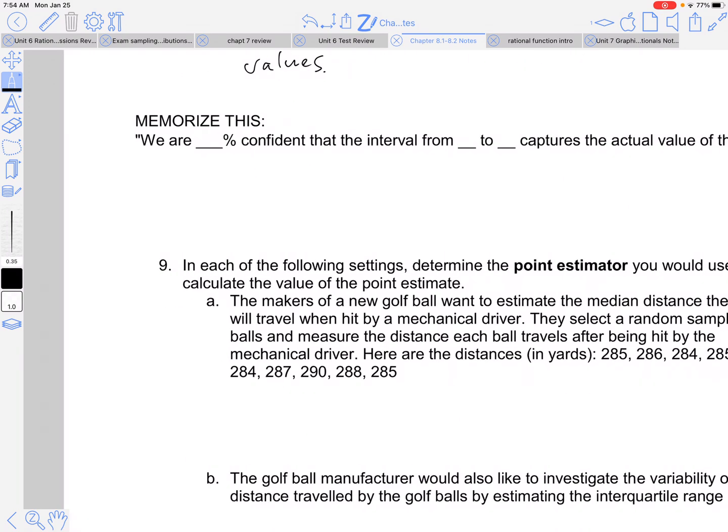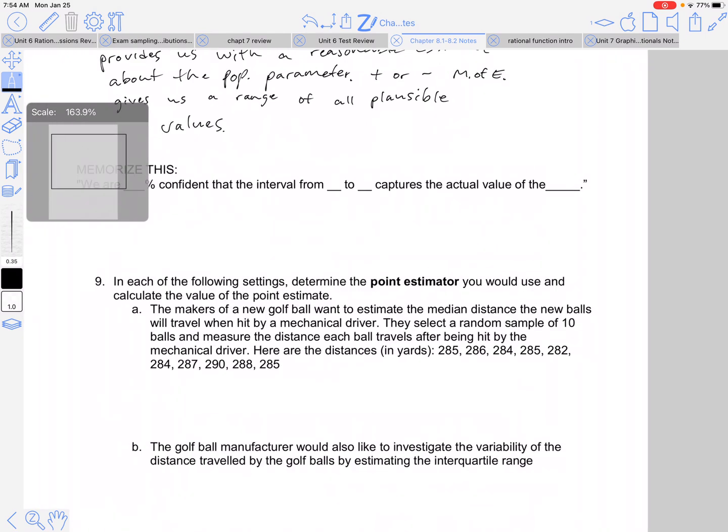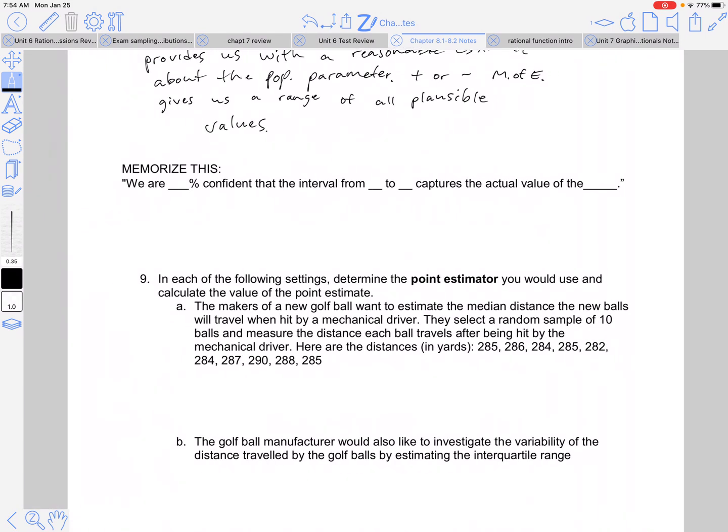Okay, so you're going to be asked to describe or interpret a confidence interval. And I highly suggest you memorize this. You can put it in your own words, but by memorizing this, you're going to make sure that you say everything you need to, right? So your confidence level will go here.